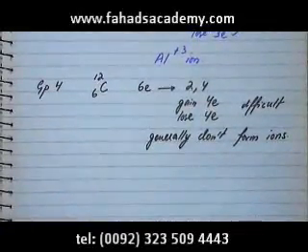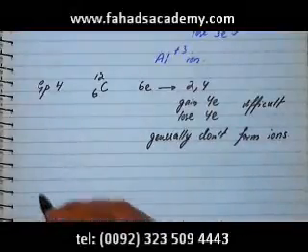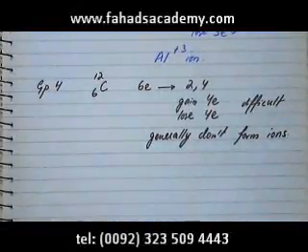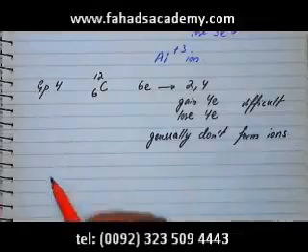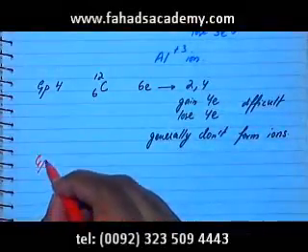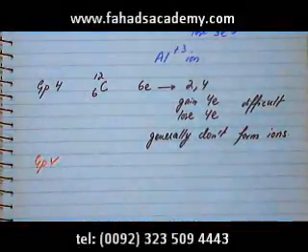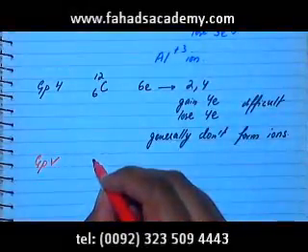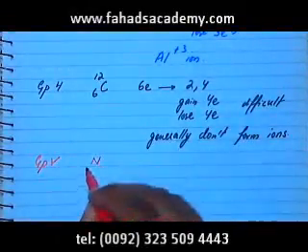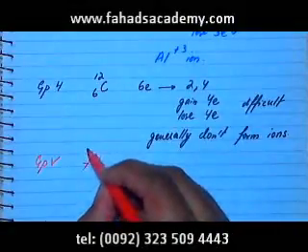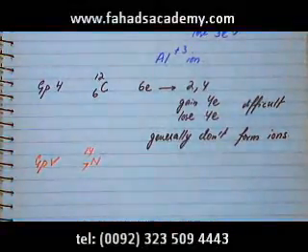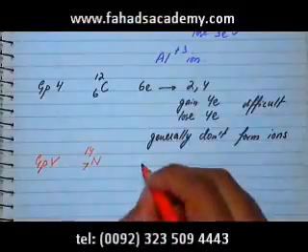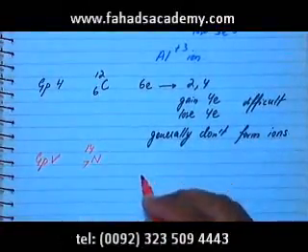We can then move on to group 5. Let's say nitrogen is in group 5. Its atomic number is 7 and its atomic mass is 14, so it has 7 electrons.